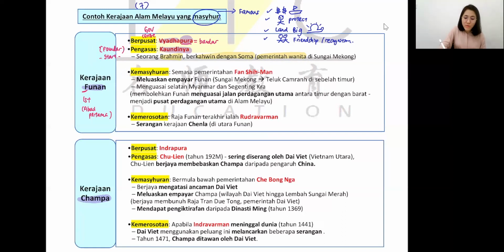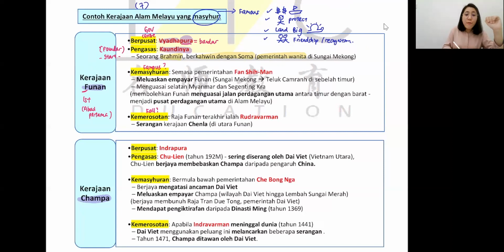So now we need to understand the kemasyhuran. Kemasyhuran means why they're so famous. And after you understand why they are so famous, you need to know why in the end of the day they fall. Why this kingdom disappeared and fell. So you need to know why again. So as I say, famous is always because of these few reasons.